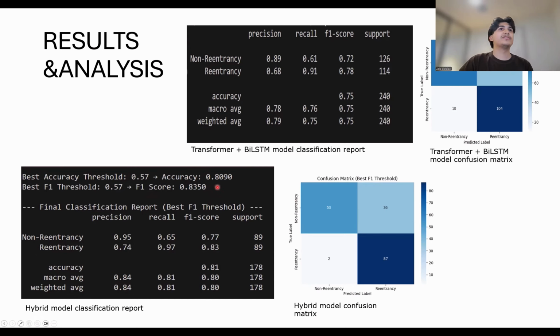Now, upon looking at these two classification reports, it's quite obvious that the hybrid model outperforms the transformer and LSTM model significantly. We can see that the hybrid model boasts a higher F1 score of 0.83 as compared to 0.78 over here. And it also has a higher recall of 0.97 as compared to 0.91.